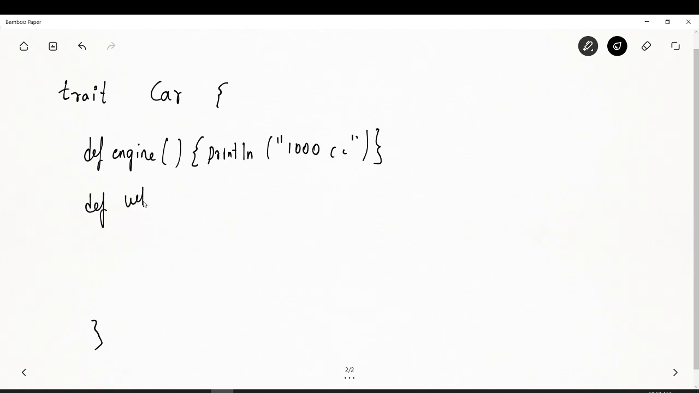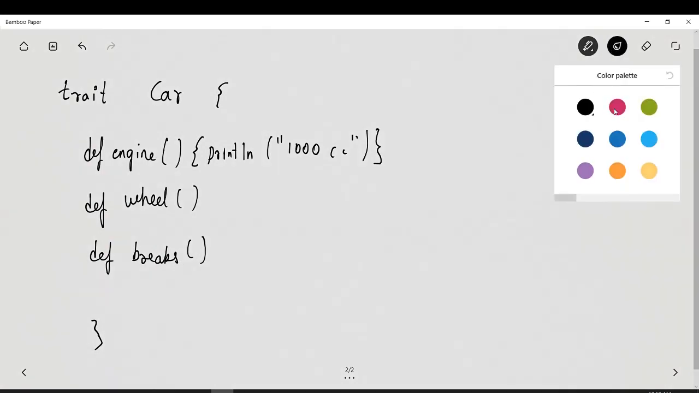Def, I define wheel. I don't do anything. Then I define has an engine, has a wheel, has brakes. I define a method as brake, but the body is empty. This is called a body. The body was present for engine. For wheel and brakes, the body is not present, right? The body for these functions, wheel and brake, is not present.